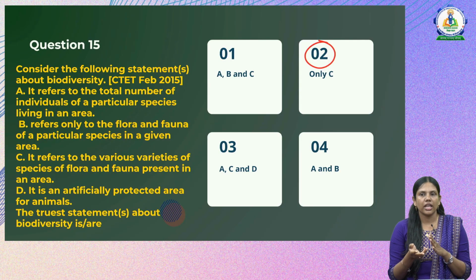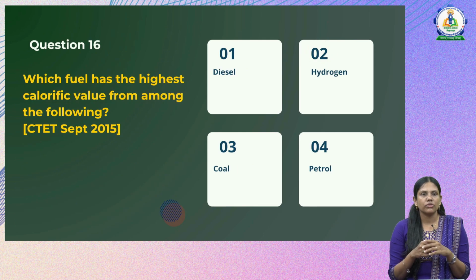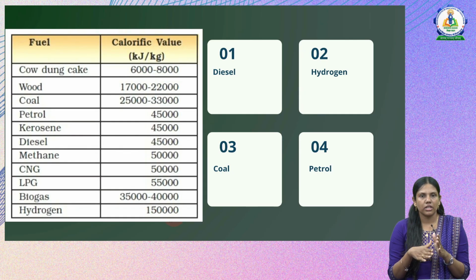Now let's go for the next question, that is, which fuel has the highest calorific value among the following? It is a very similar question. Now let us again see the chart where we have the calorific values. We see diesel, it is 45,000, hydrogen it is 1,50,000, and coal it is 25,000 to 33,000, and petrol is 45,000. And you can see in this chart, hydrogen has the highest calorific value.